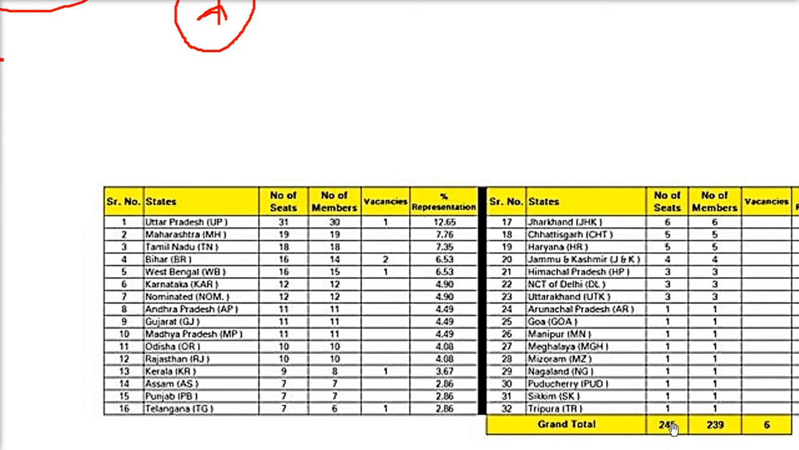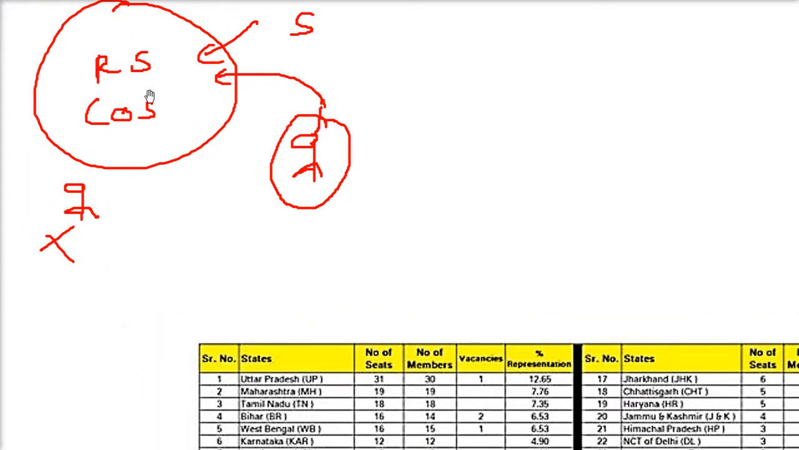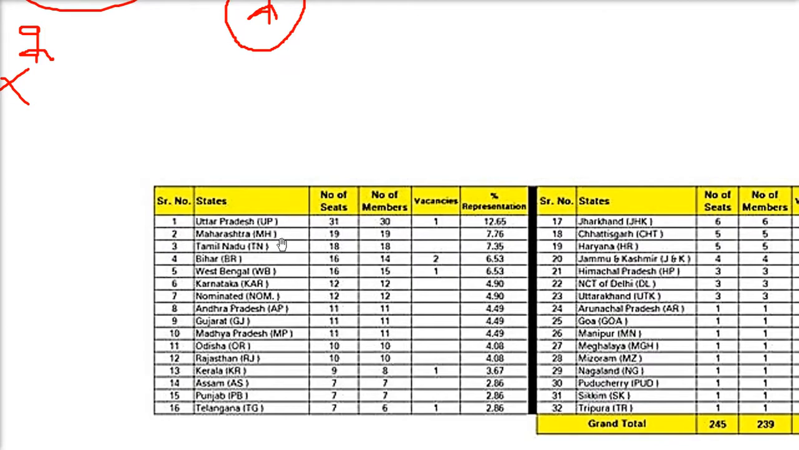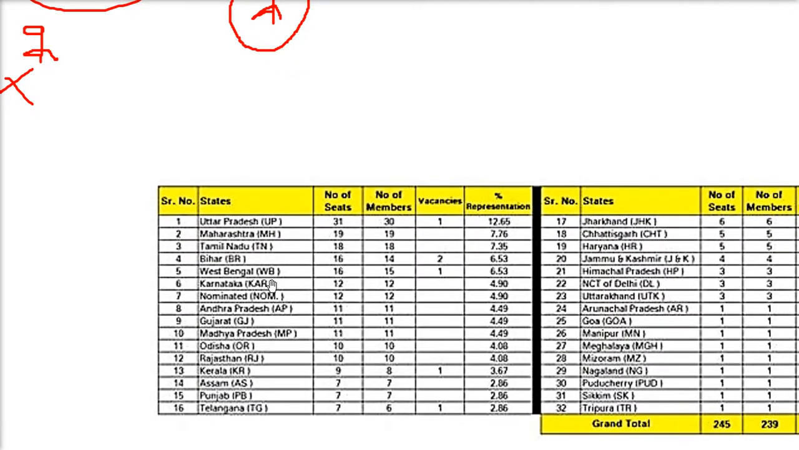So we have 245 seats right now, and it can go maximum up to 250, not more than that. Every state, depending upon its population, has been assigned how many Rajya Sabha members will go. For example, from Uttar Pradesh, 31 Rajya Sabha members will go to the Rajya Sabha. The state assembly people, they elect them.